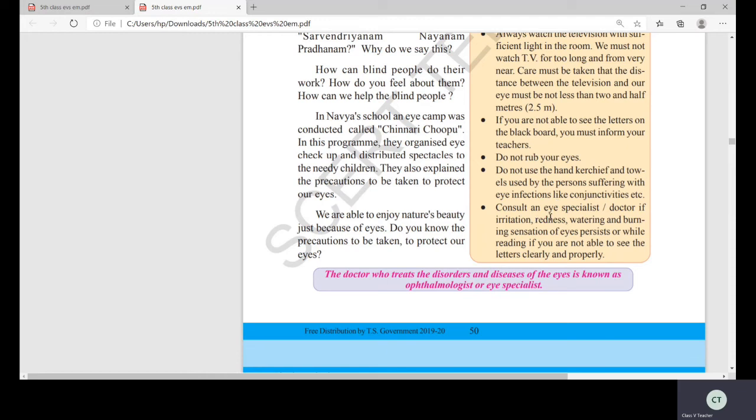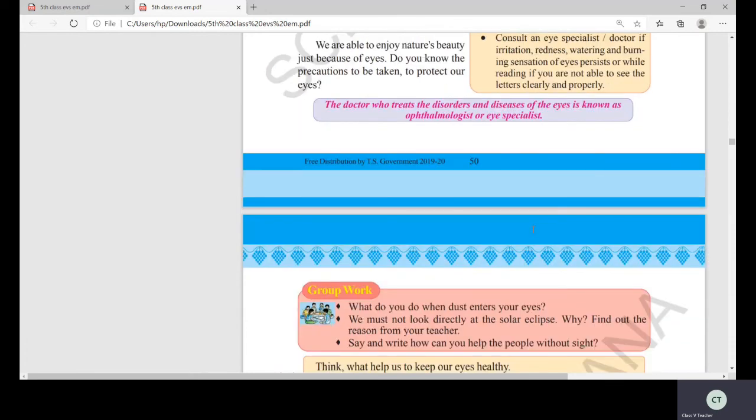If you see some children, when they read, immediately their eyes will be watering and some redness will come. Why? Because if you are not able to see the letters clearly or properly, immediately you have to consult an ophthalmologist. Whom do you have to consult, children? Ophthalmologist. And I said I will teach you the eye exercise also, how to do the eye exercise.